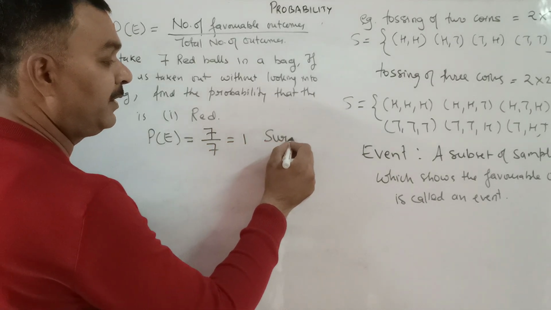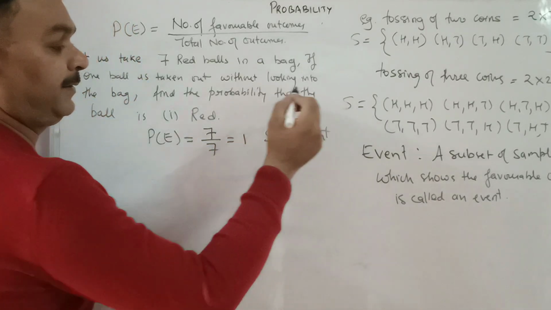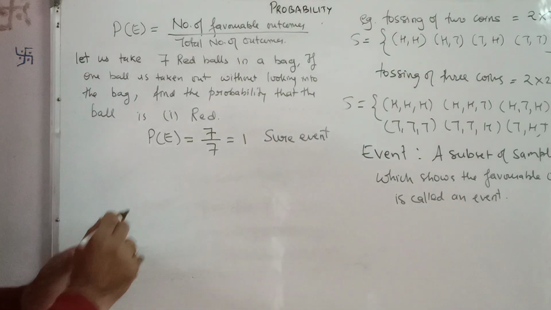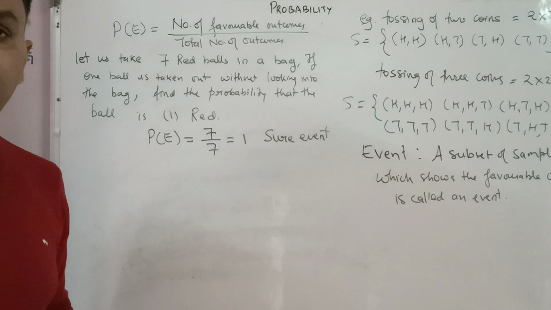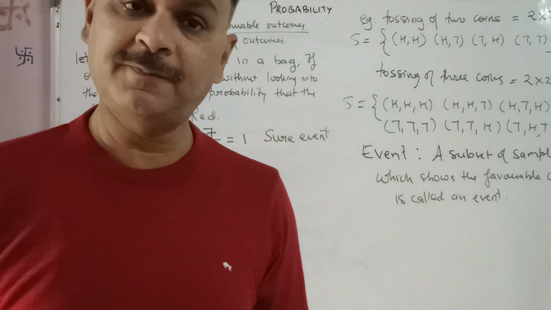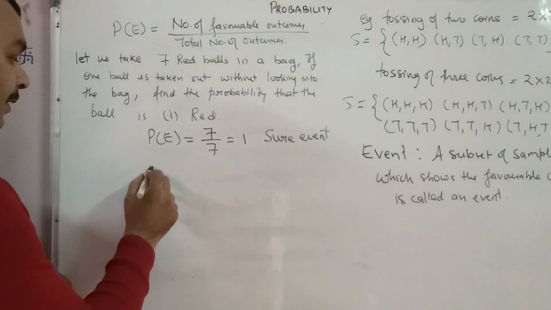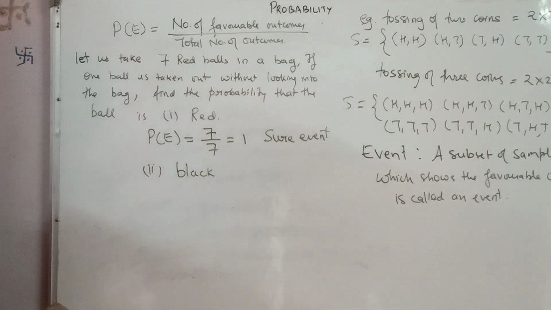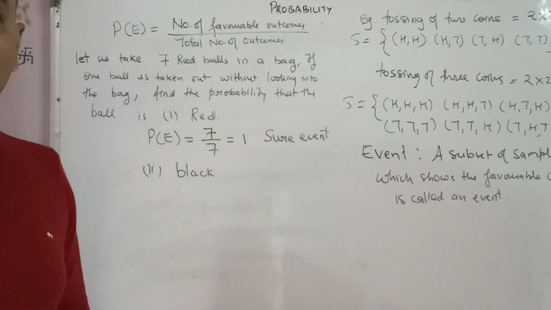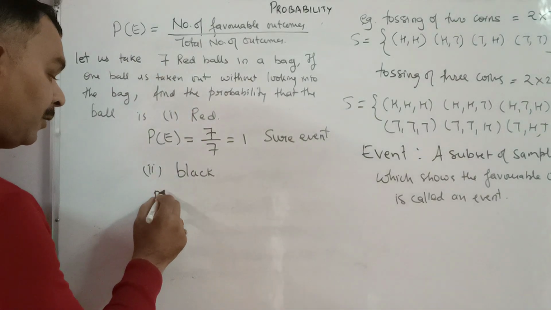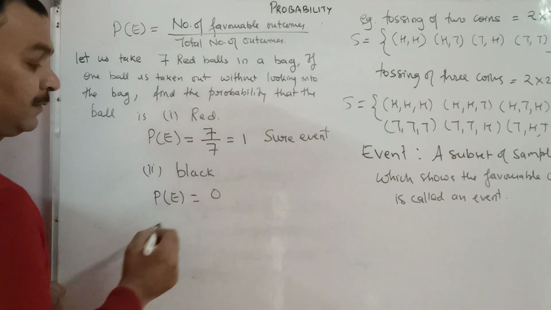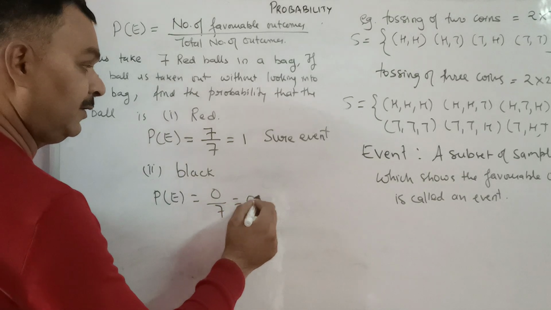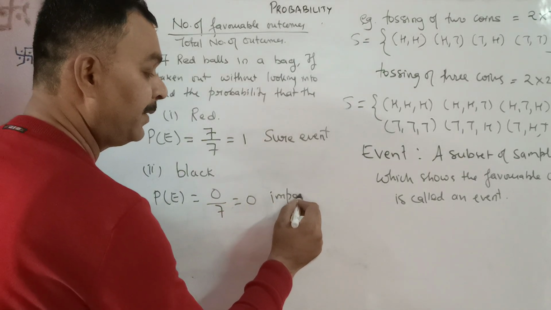This kind of probability is called a sure event, because howsoever you take out the ball from the bag, it will always be red. Now, if we need to find the probability of getting a black ball, since there is no black ball in this bag, there are 0 favorable outcomes out of a total of 7 outcomes, that is 0.